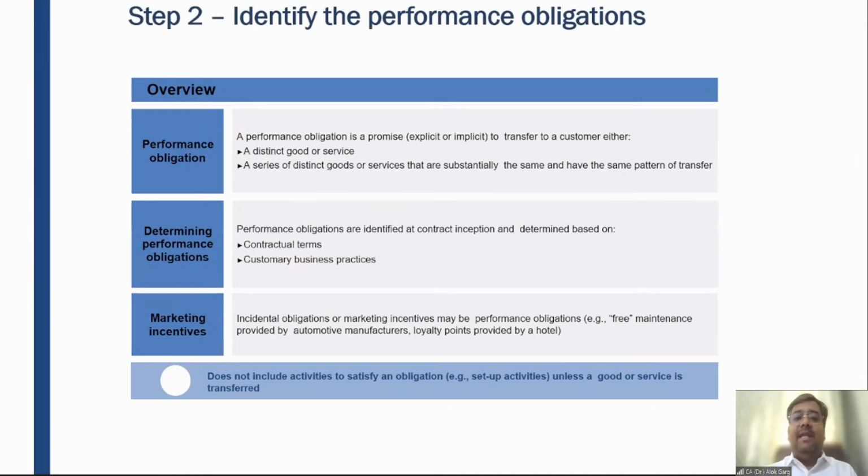Performance obligation is a promise to transfer to the customer either a distinct good or service or a series of distinct goods or services which are substantially the same and have the same pattern of transfer. You have to determine the performance obligation. So how is this performance obligation determined? It depends on the customary business practices and the contractual terms, right?